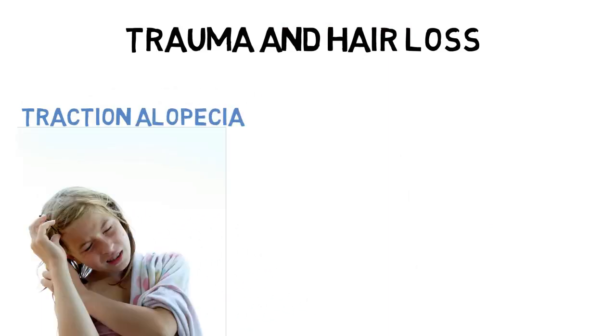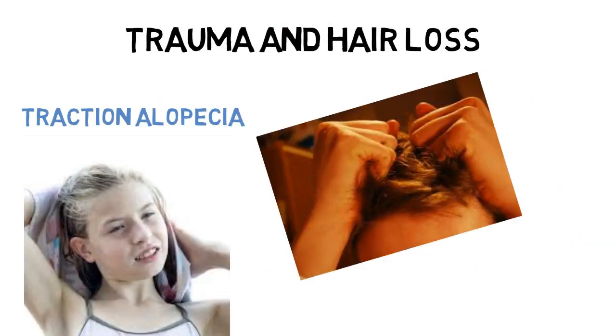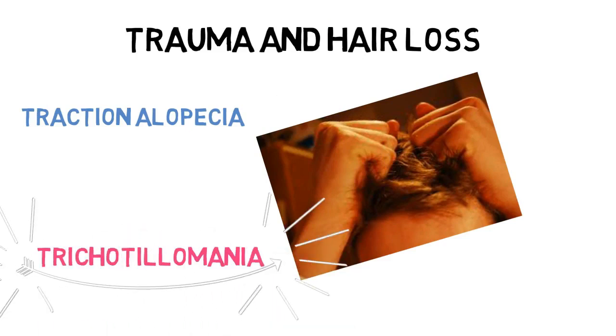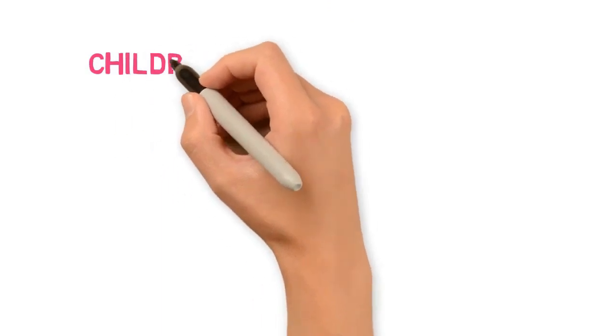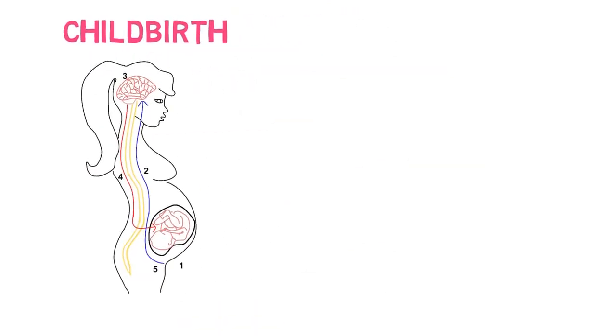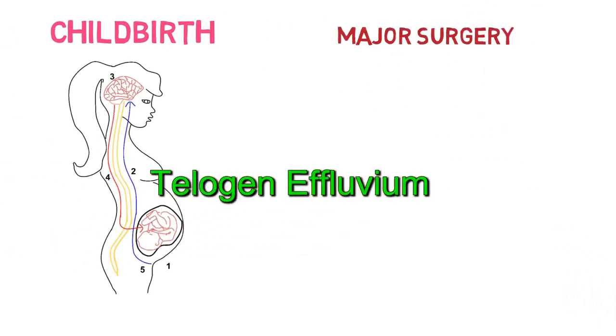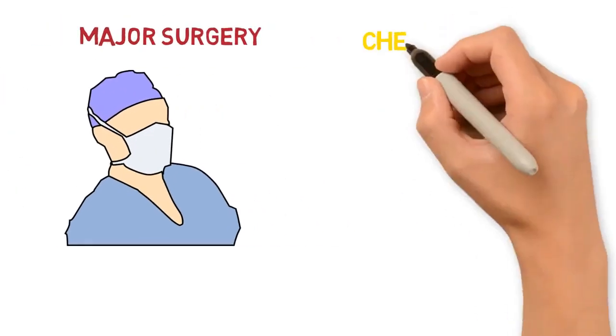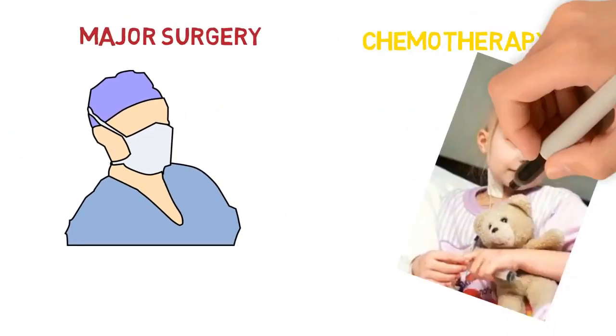Trauma. Traction alopecia occurs in those who pull on their hair with excessive force. In addition, rigorous brushing, heat styling and rough scalp massage can damage the cuticle, the hard outer casing of the hair. Trichotillomania is the loss of hair caused by compulsive pulling and bending of the hairs. Traumas such as childbirth and major surgery may cause a hair loss condition known as telogen effluvium. Side effects of chemotherapy and radiation to the scalp can also cause hair loss.